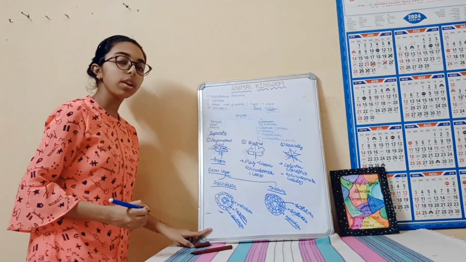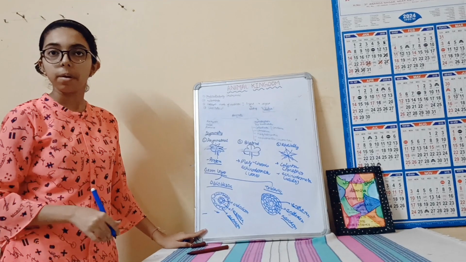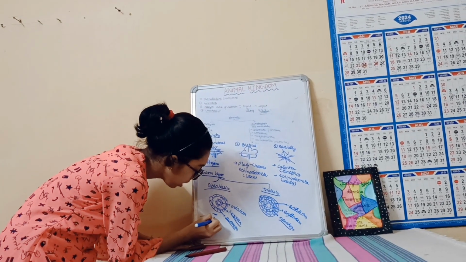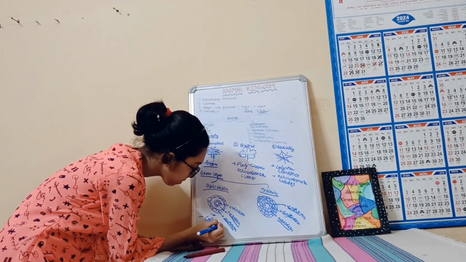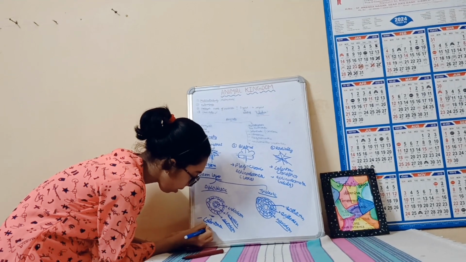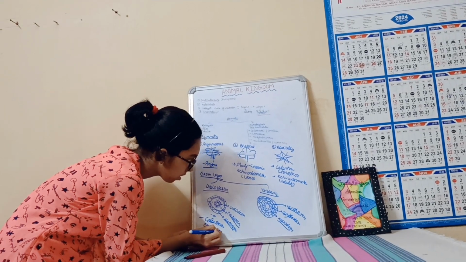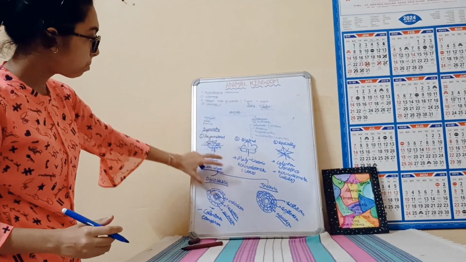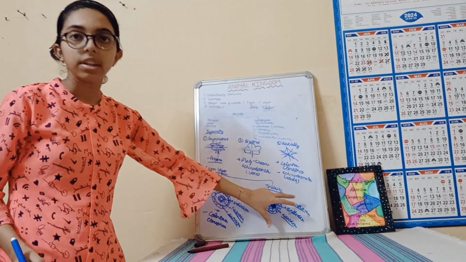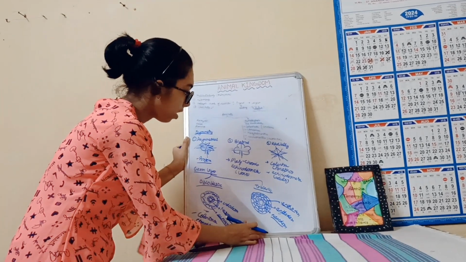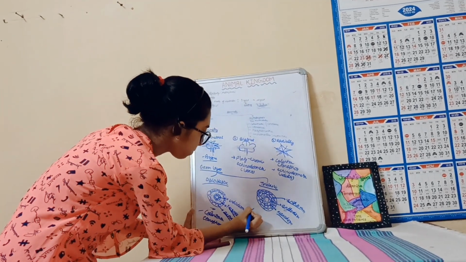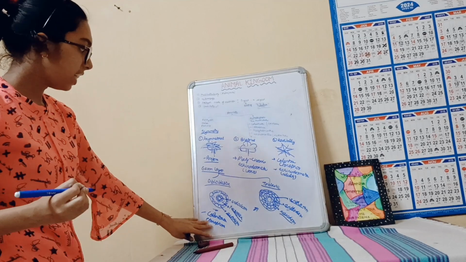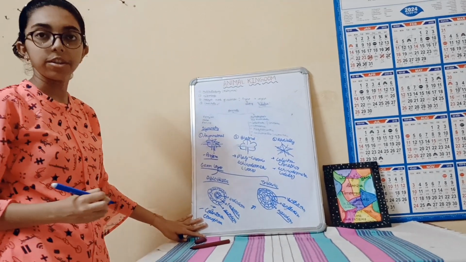In diploblastic organisms, only Coelenterata and Ctenophora come. Coelenterata and Ctenophora come in diploblastic organisms.